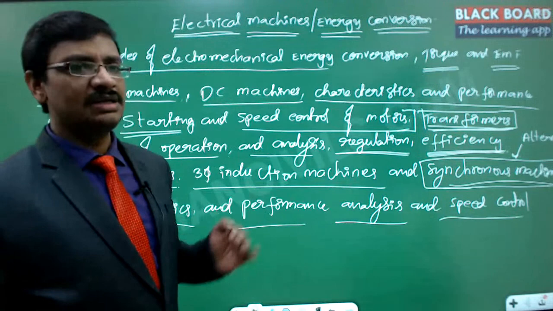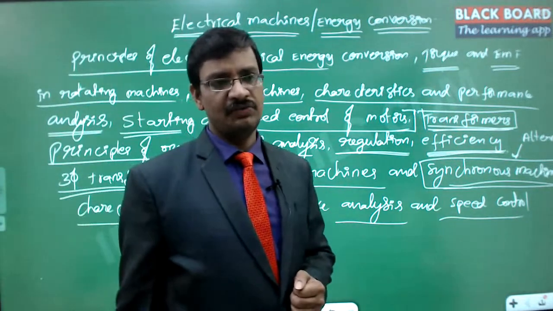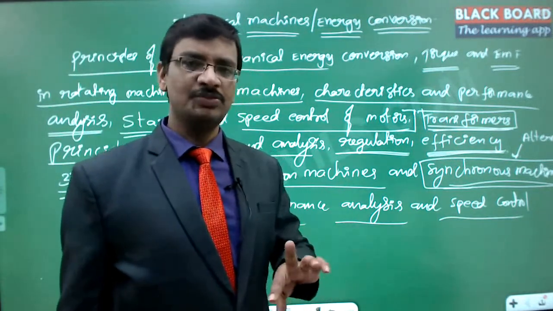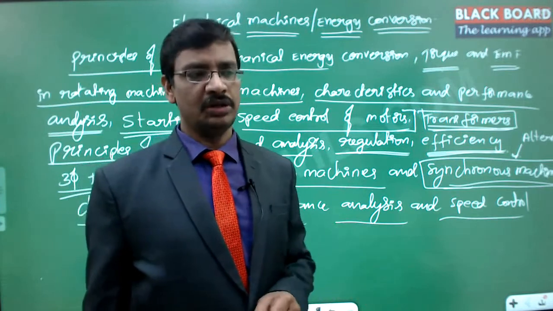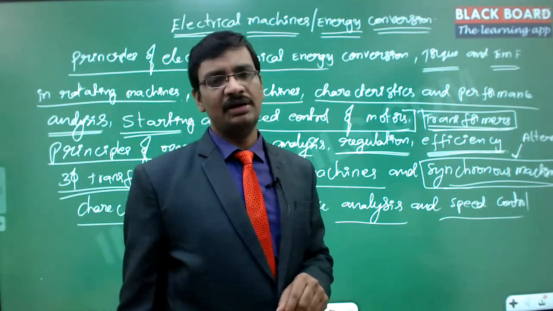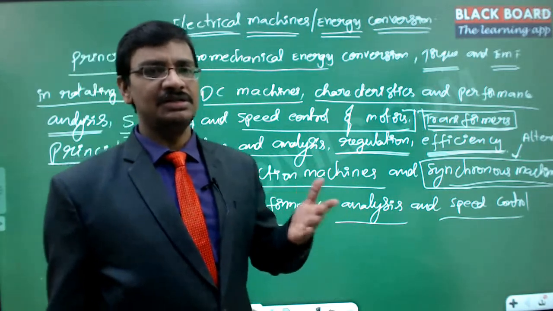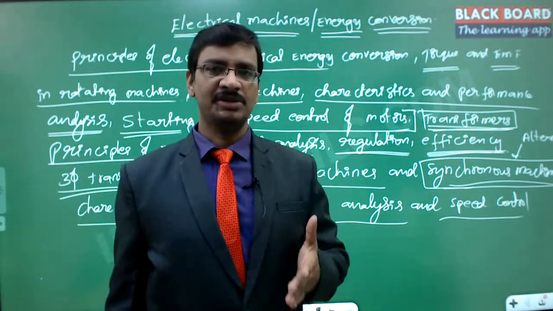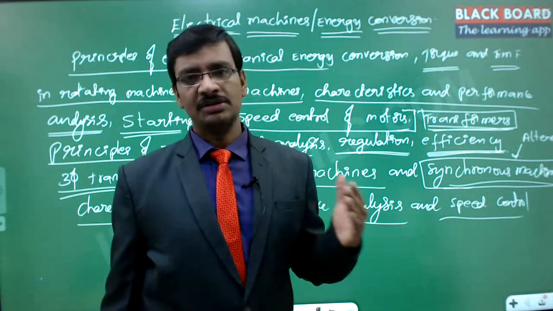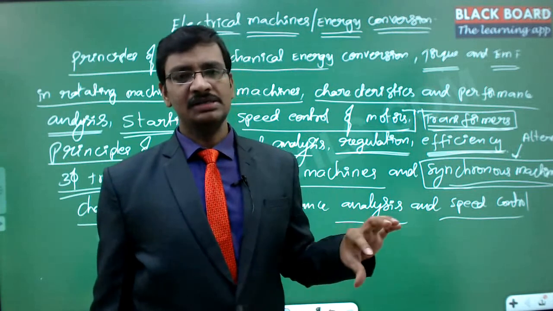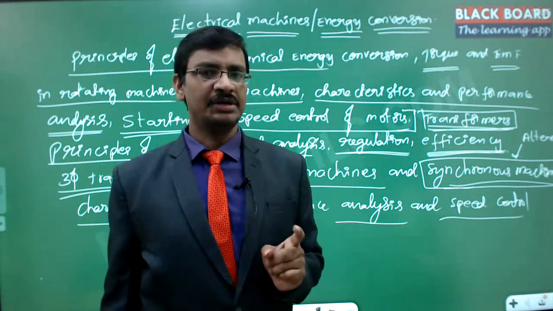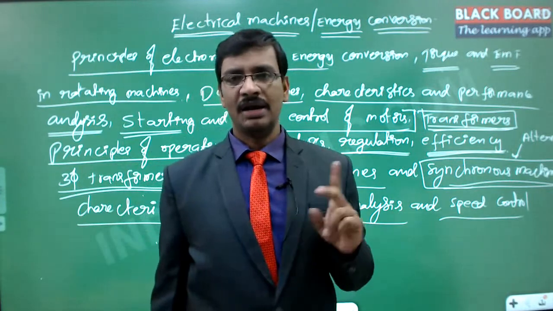Now here we are studying electromechanical energy conversion. That means it involves both the generator and the motor. These are the only two kinds of variations of the machines, whatever kind of machine it is, whether a DC machine or an AC machine, and in that specifically, whether an induction machine or a synchronous machine. In all the cases we will be studying only two variations, one as a motor and one as a generator.